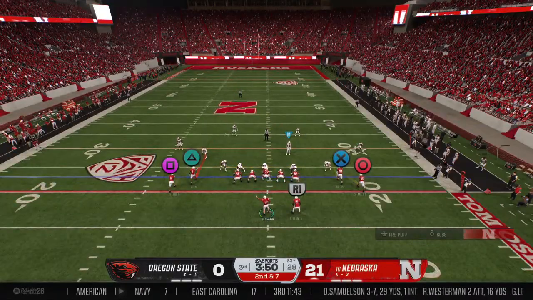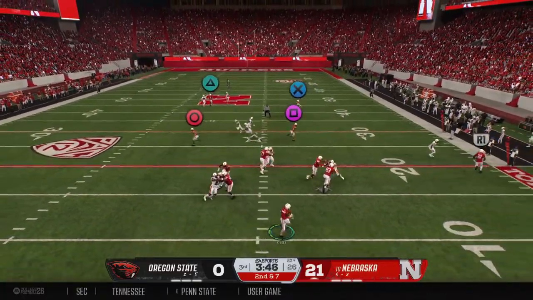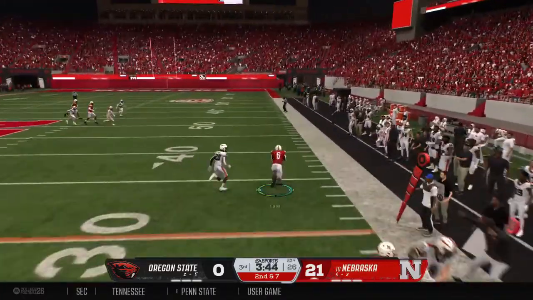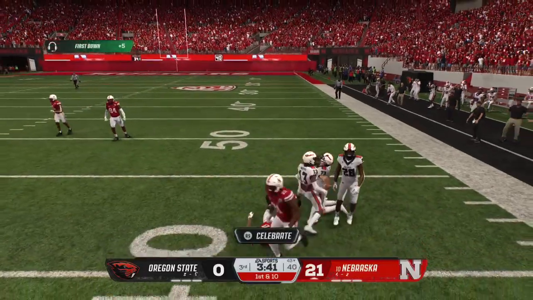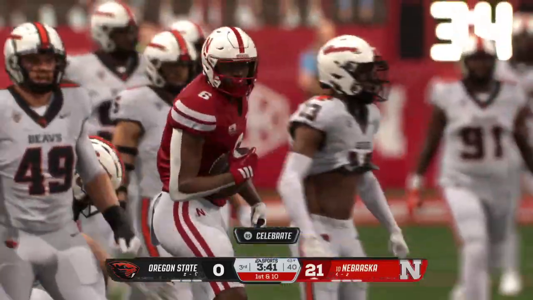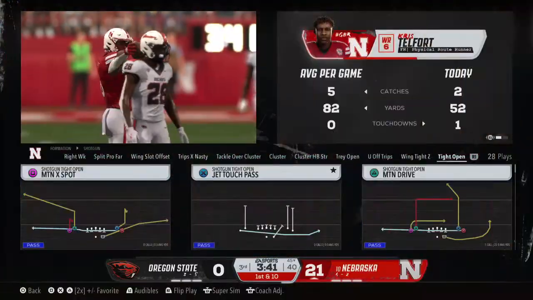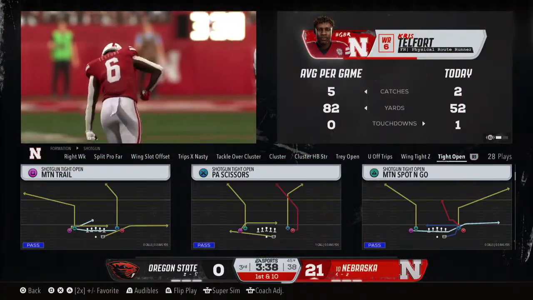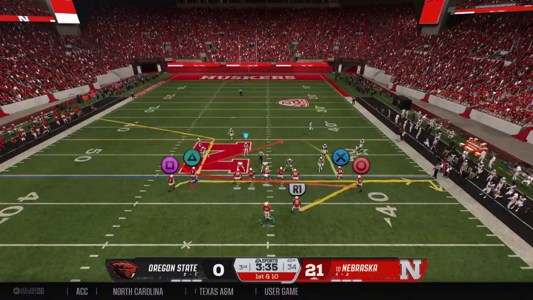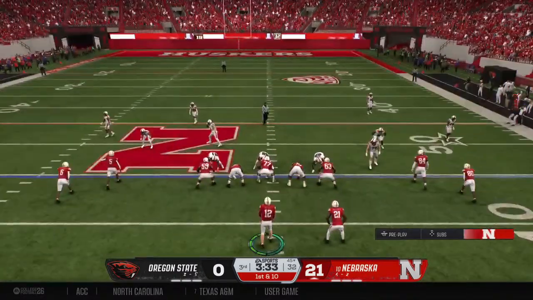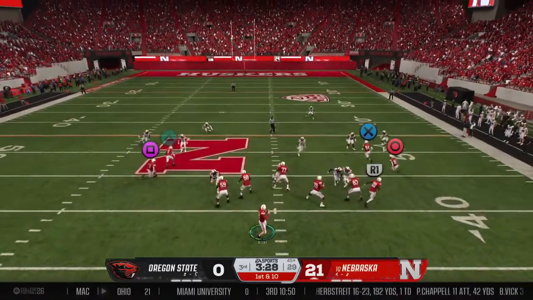The offense changing the play. 2nd down, they'll go to the air. Makes the grab. Oh, he's got some space. And they'll spot it at the 45. That's good enough for a 1st down. And that was a nice throw by the QB. When you see that drag route coming across the field, how about putting the ball right on his numbers? Not high, not low, where he has to stop his momentum. Right on the numbers where he can catch it, keep running, and chew up some yards after the catch.